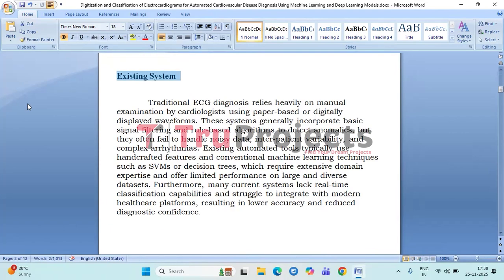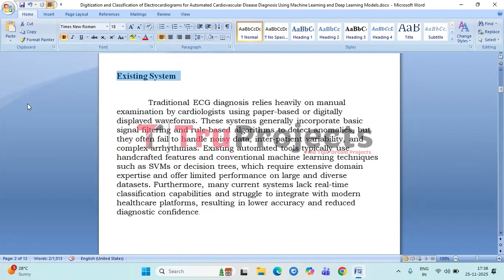Coming to the existing system, it states that traditional ECG diagnosis mainly depends on manual interpretation by cardiologists who examine paper-based prints or digital waveform displays to identify abnormalities. While these systems may include basic features such as simple filtering and rule-based detectors, they are limited in their ability to manage noisy signals, patient-to-patient variations, and complex arrhythmias.